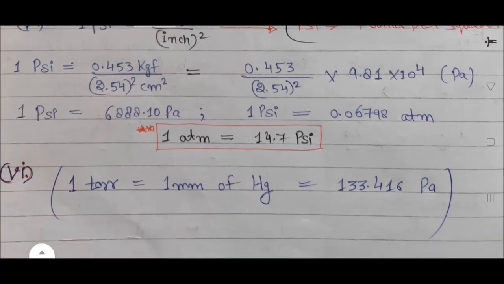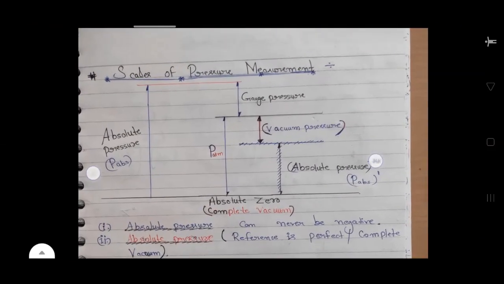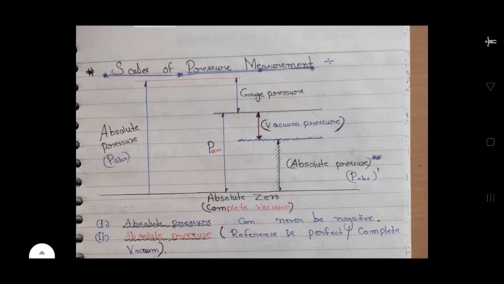And the last unit of pressure is 1 torr, which is equal to 1 mm of mercury, Hg, which is equal to 133.416 Pascal. Now I am talking about scales of pressure measurement.